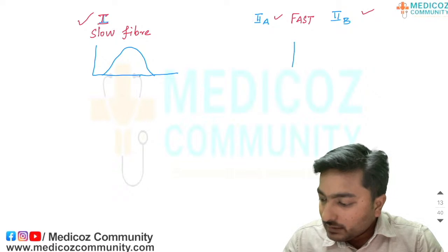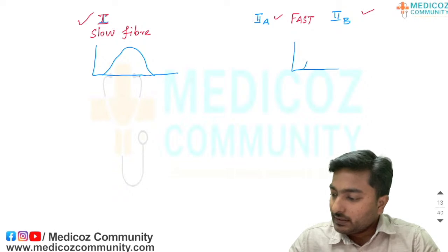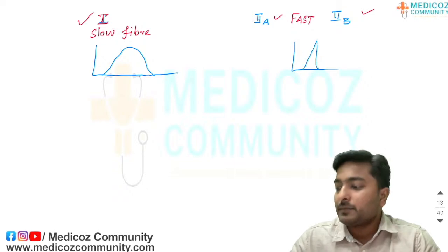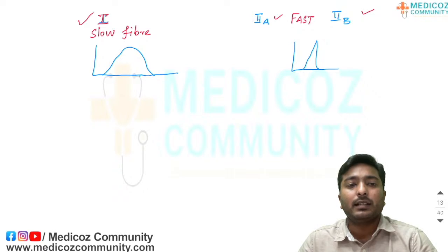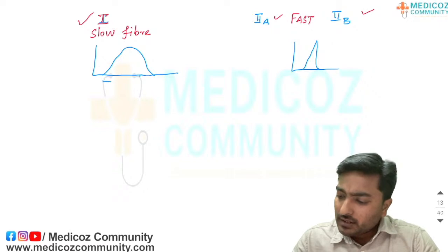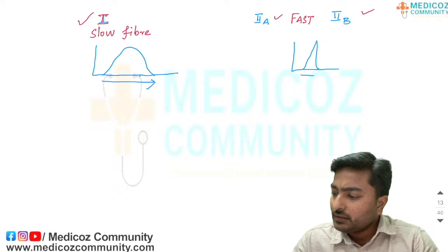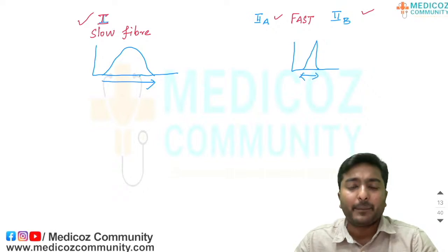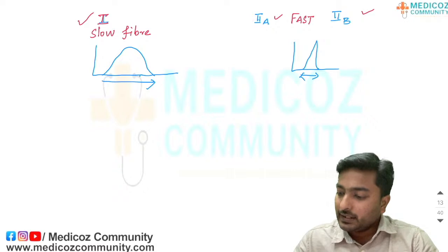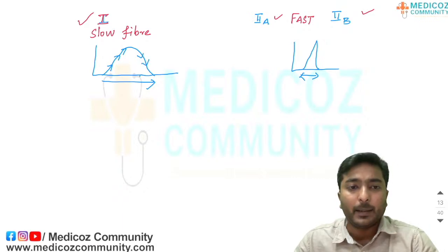Similarly, if I plot a simple muscle twitch for fast twitch muscles, the simple muscle twitch will be like this. What is the obvious difference you are seeing? The duration of the muscle twitch is high here, and the duration of the muscle twitch is very less here, right? Because here the contraction is taking place very slowly, as well as relaxation, but here all the actions are very fast.